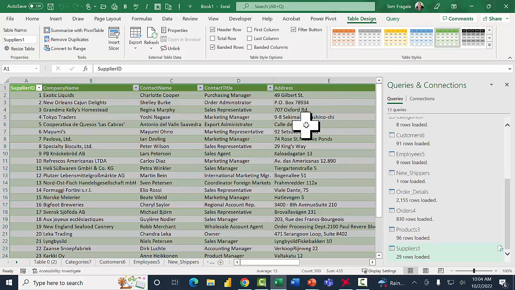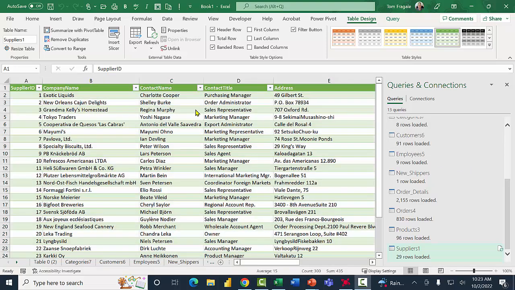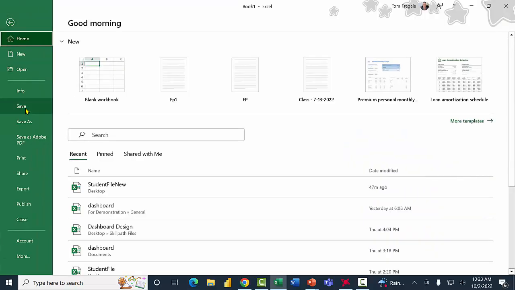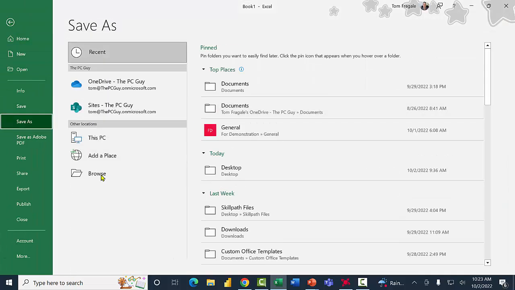So that was the part of the Power Query where we can import data from other sources. I showed you 5 different data sources today, and of course there's more than that as well. Now we're going to start dealing with this window on the right-hand side. So I'm going to save my spreadsheet now. File, Save, and I'll call this one Class 1.